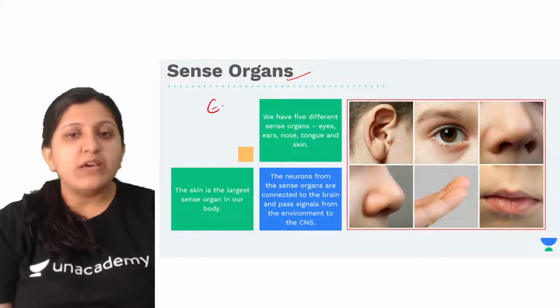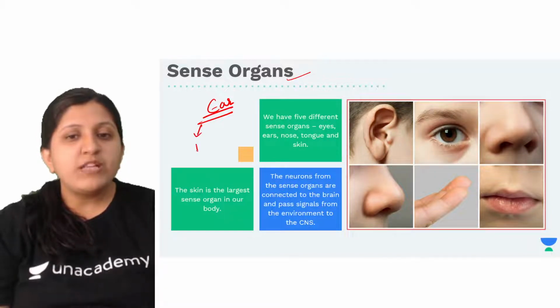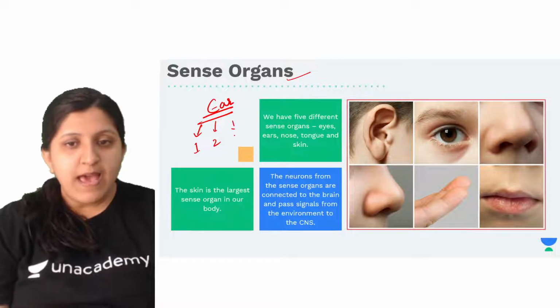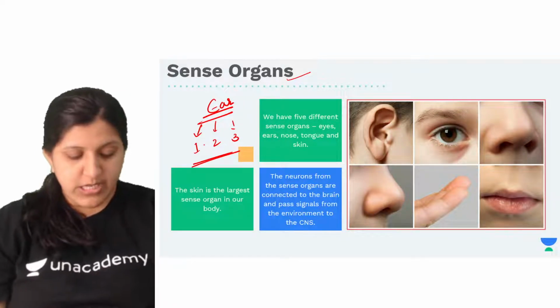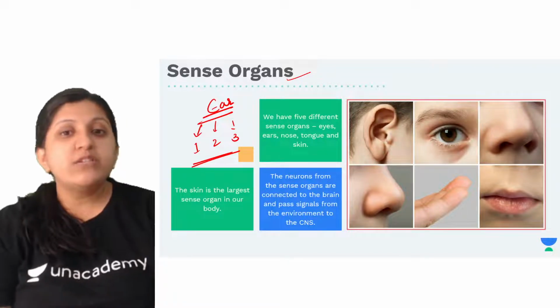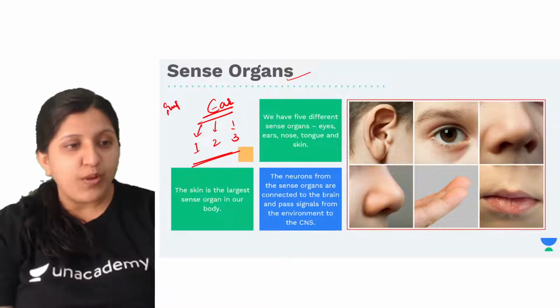These are the sense organs, and in today's class we are going to discuss the ear. The ear is divided into 3 parts: the outer ear, the middle ear, and the inner ear. We will see what comes under each part, and this is going to be important for you all.